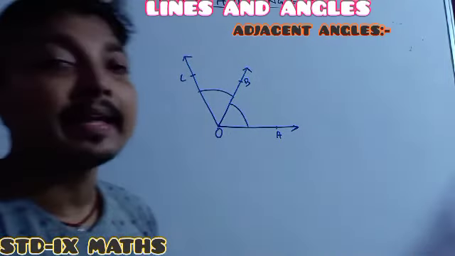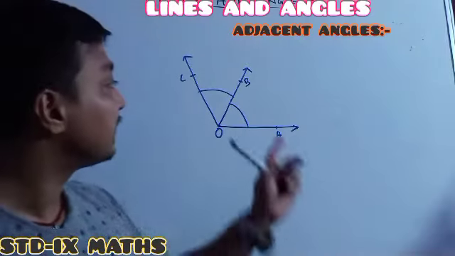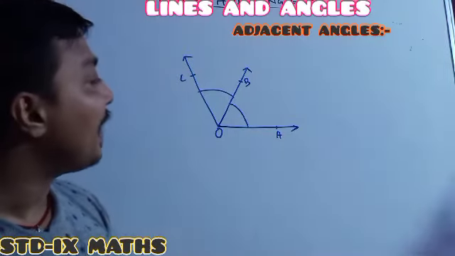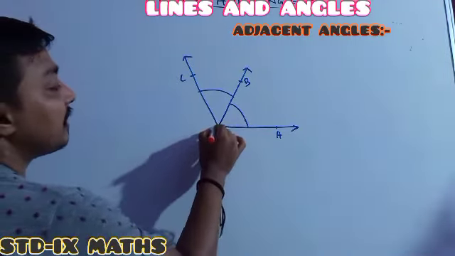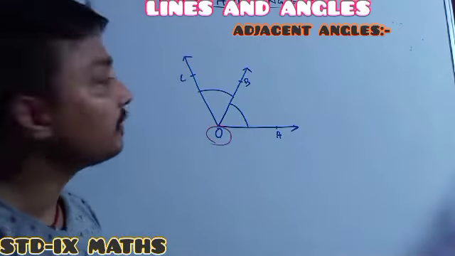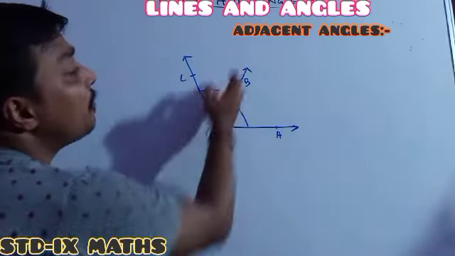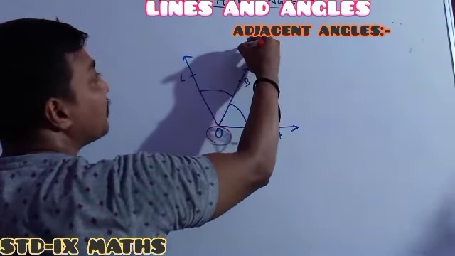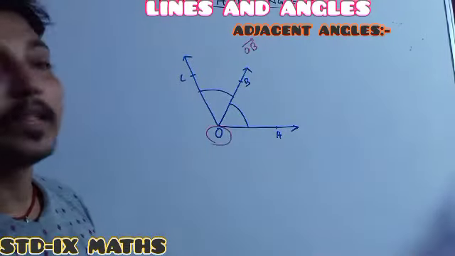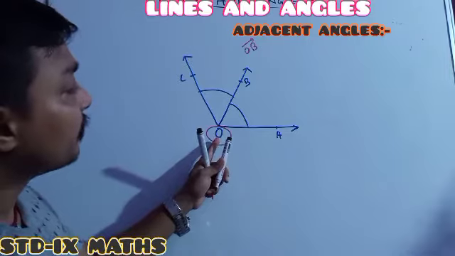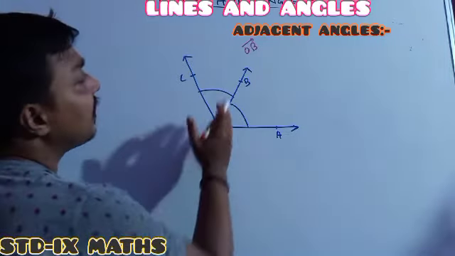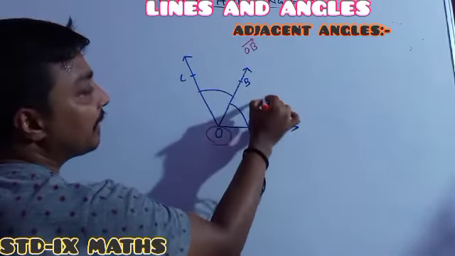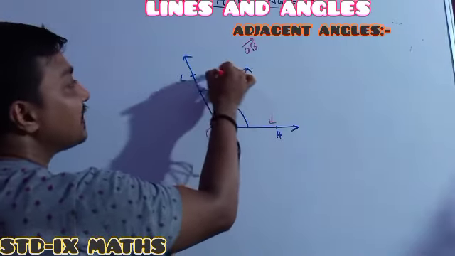See, whenever you are getting two angles, one is one angle, another is another angle. Whenever you are getting two angles, one of the vertex is common. One of the vertex means O is common. And one of the arm is common. Here the common arm is OB. Whenever between two angles, one of the vertex is common, also one of the arm is common. And another important thing you just have to remember: whenever this one is the common arm, this one is a non-common arm, and this one is non-common.